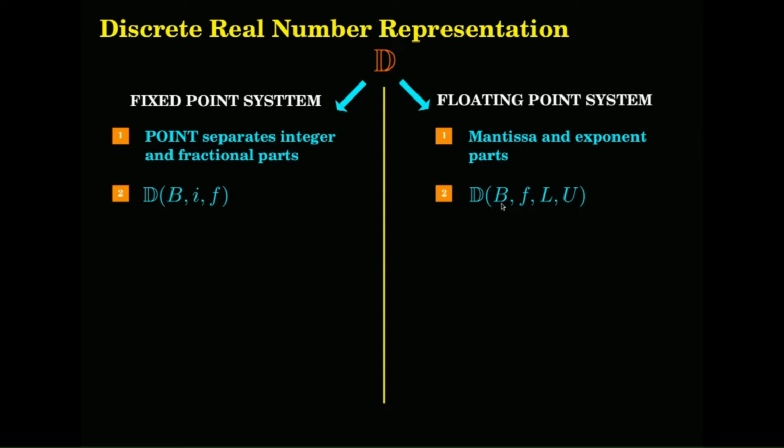B again is the base, whether it is base 10, base 2, base 16. F is the number of fractional bits in the mantissa, and L and U are the lower bound and the upper bound of the exponent.